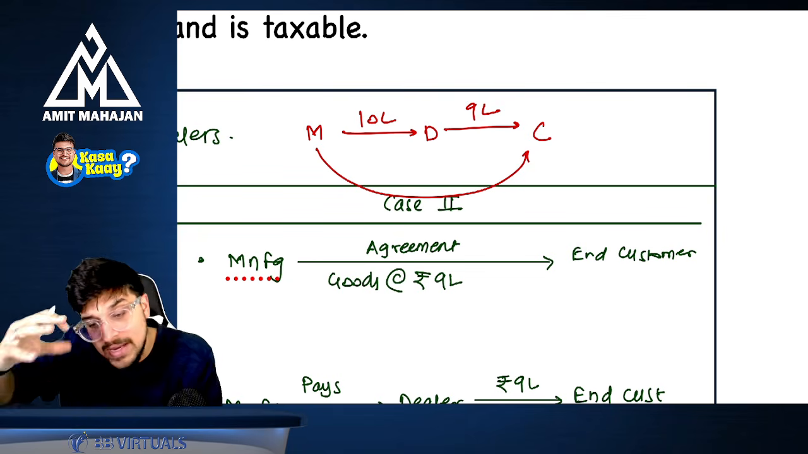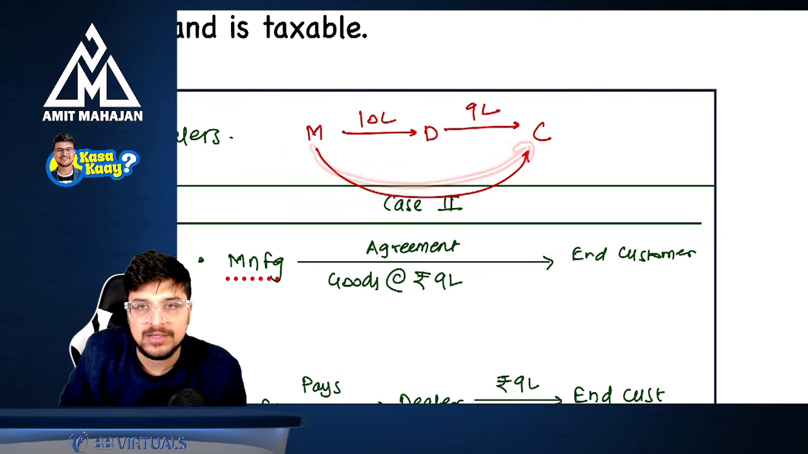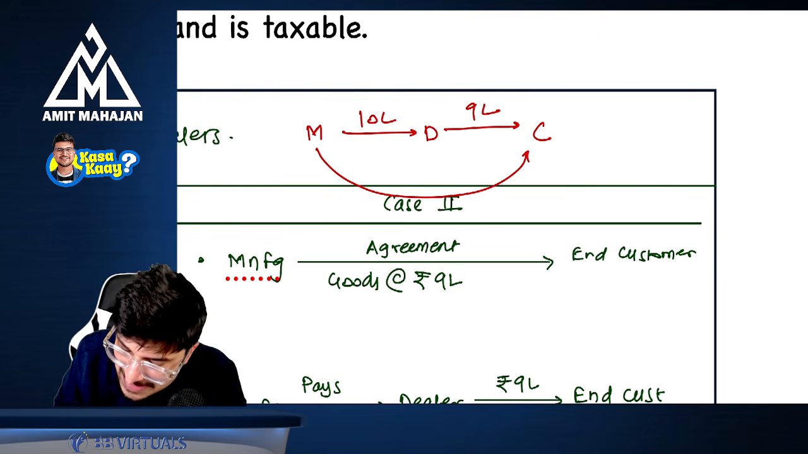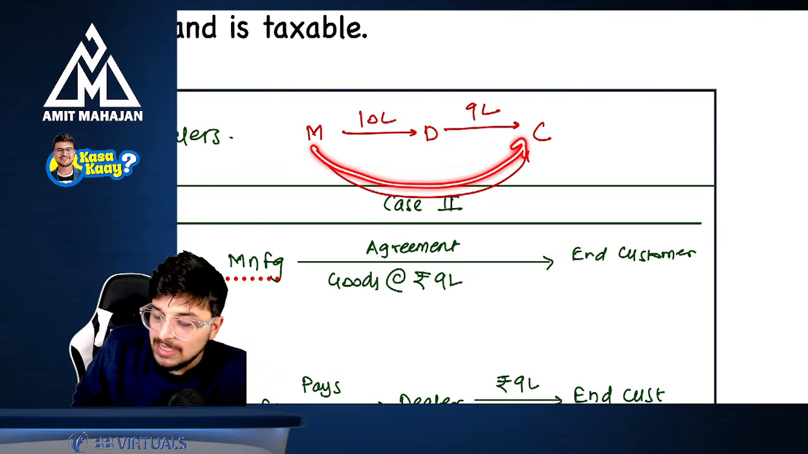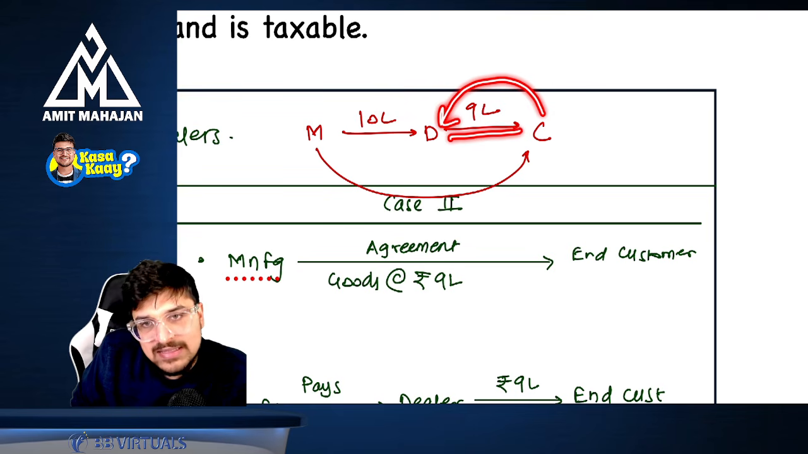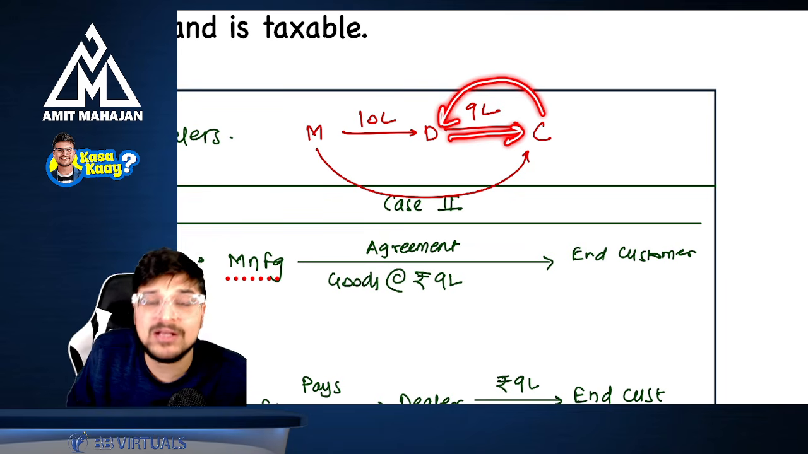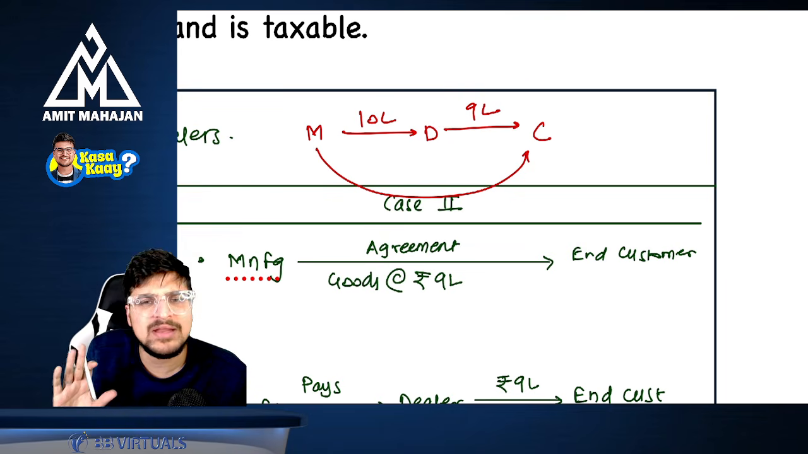But here, the main agreement was between the manufacturer and the customer. Okay. Now in this case, can I say the dealer, so when the manufacturer made an agreement with the customer, the manufacturer asked the customer to go to the dealer, and now the dealer is selling the goods to the customer. Why? Because they had an agreement with the manufacturer. So can I say the dealer is acting like a middleman here?